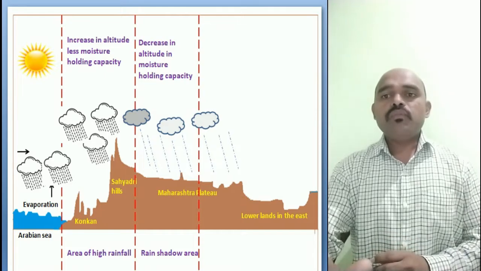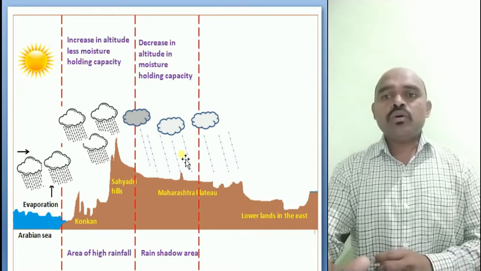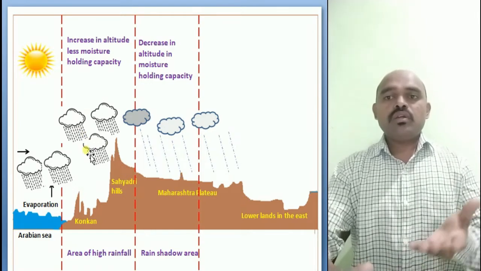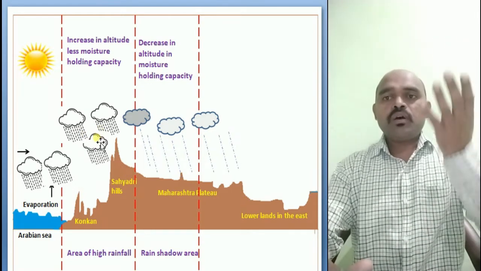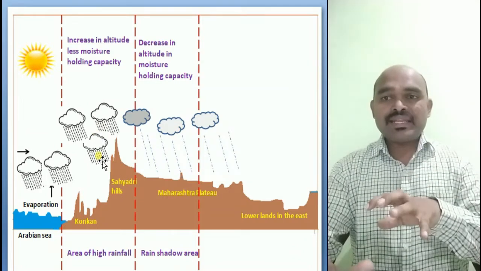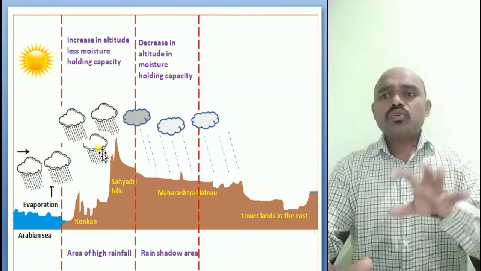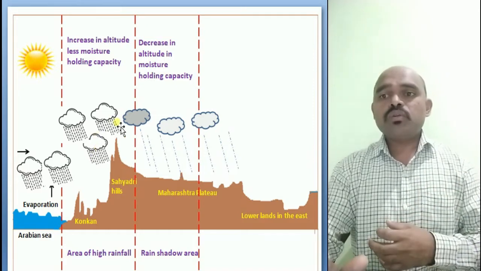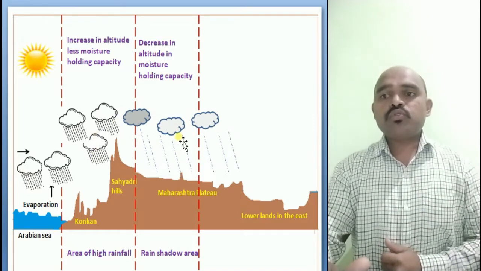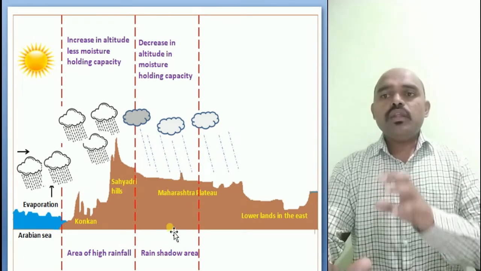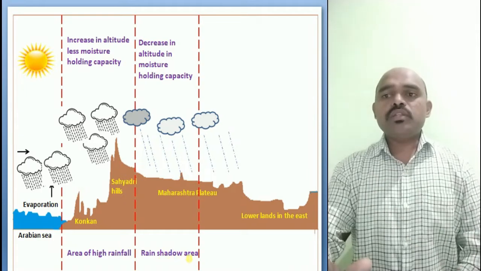Because when the clouds were opposite the Sahyadri Hills, they rose up. As they went up, their moisture holding capacity decreased, and as they came further, they were already not carrying much moisture with them. So basically in this Maharashtra plateau region we will find the rain shadow area. Rain shadow area means what? Very little rain we will find in this Maharashtra plateau.